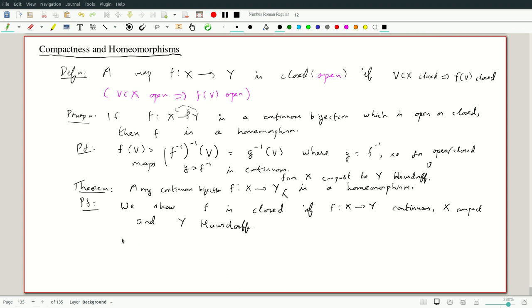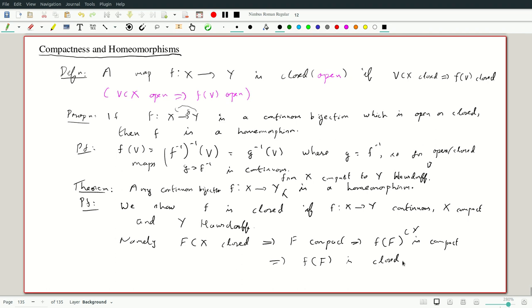So namely, this is really easy. So if V in X is closed, it's a closed subset of a compact space. So it implies V is compact, which implies that little f of V is compact because the image of compact is compact, and this is contained in Y, and because Y is Hausdorff, little f of V is closed.